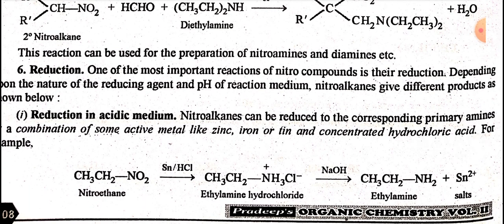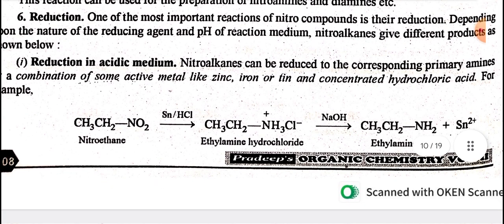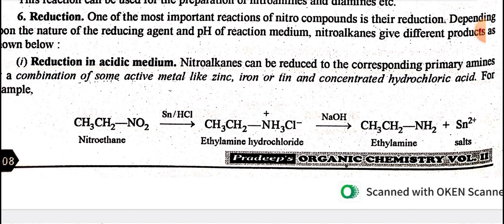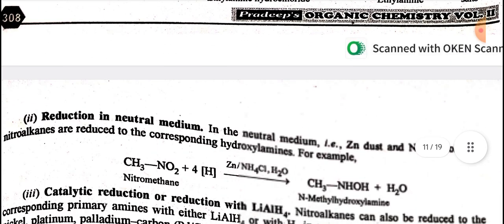Reduction. One of the most important reactions of nitro compounds is reduction. Depending upon the nature of the reducing agent and the pH of the reaction medium, nitroalkanes give different products as shown below. First, reduction in acidic medium. Nitroalkanes can be reduced to the corresponding primary amines by a combination of some active metals like zinc, iron, or tin and concentrated hydrochloric acid. For example, nitroethane when reacted with tin in the presence of HCl gives ethylamine and salts.